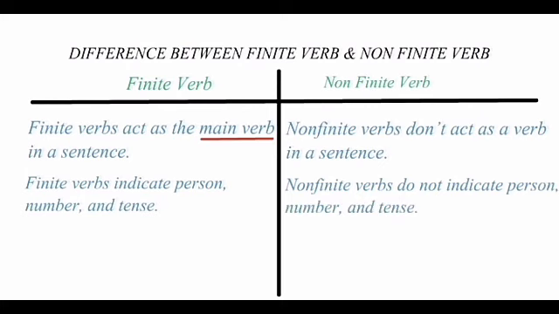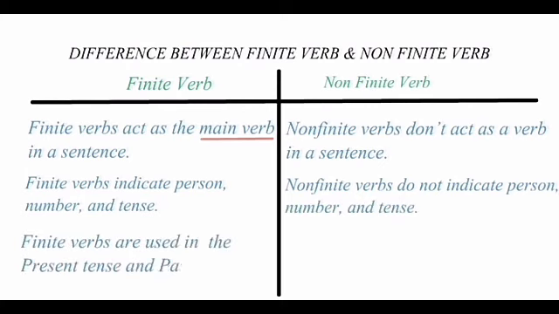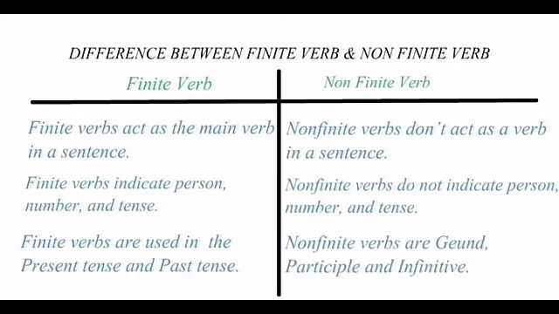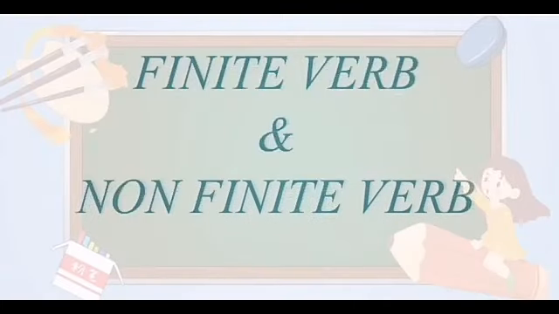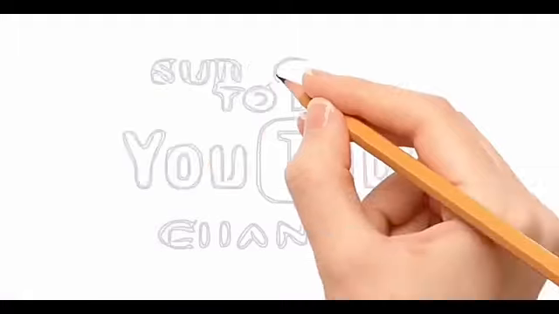Finite verbs indicate person, number and tense, whereas non-finite verbs do not indicate any person, number and tense in a sentence. Finite verbs are used in the present tense and the past tense, whereas non-finite verbs are gerund, participle and infinitive. So in this video we have learnt about finite verb and non-finite verb in a detailed way.